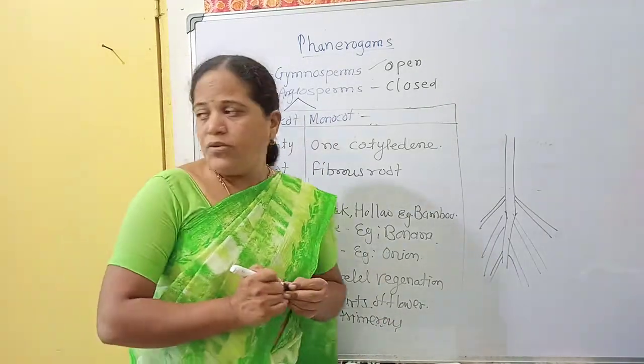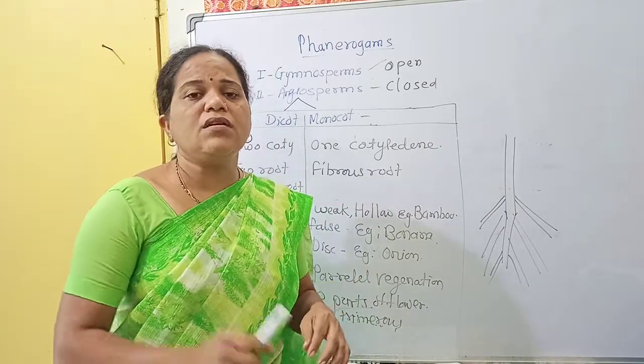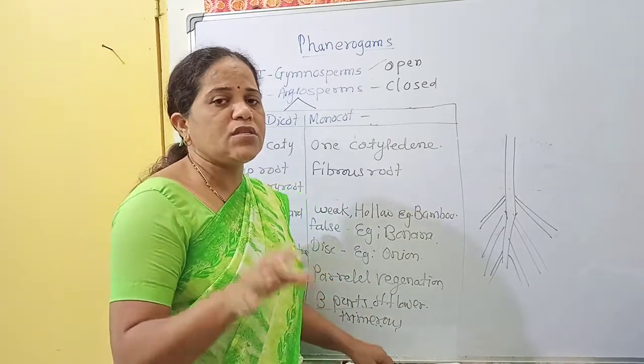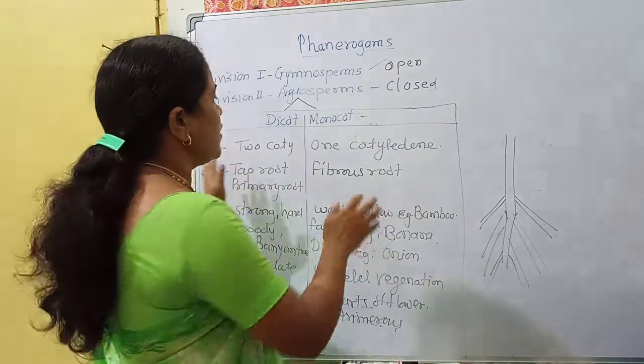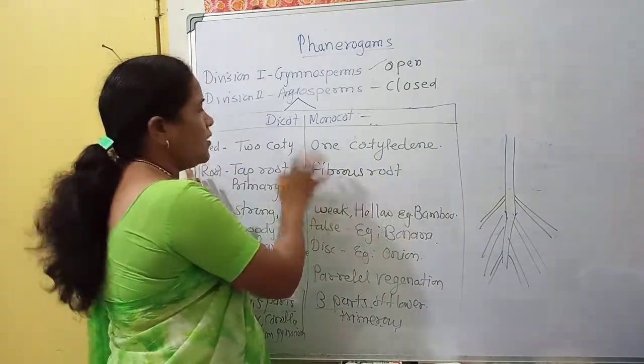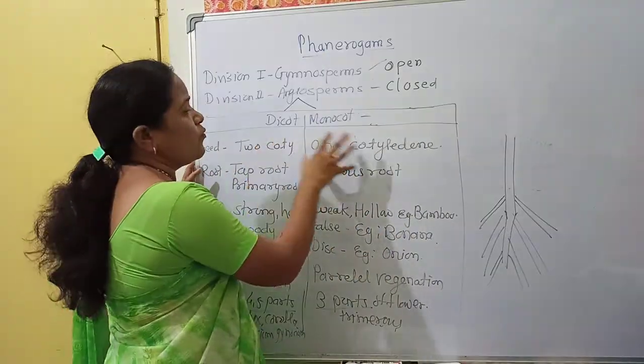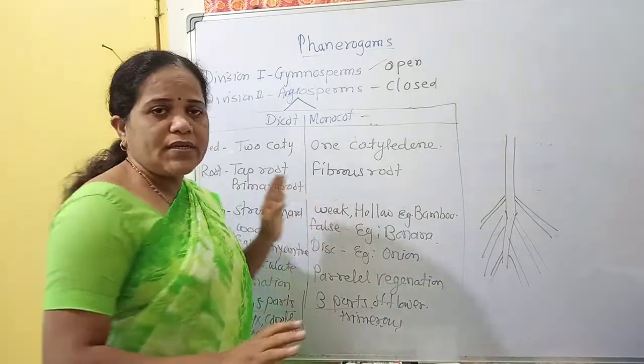Understood? So in this way, this is the difference between monocot and dicot. You understand all the things?